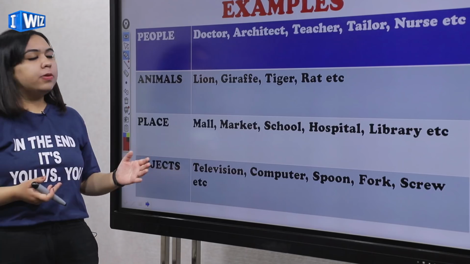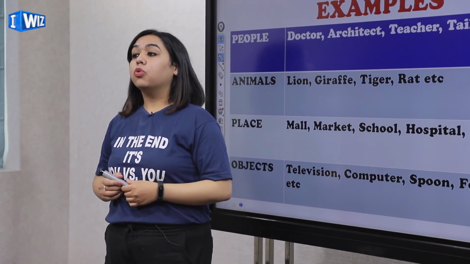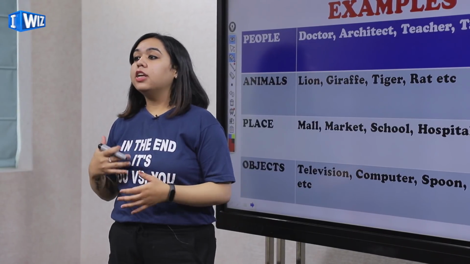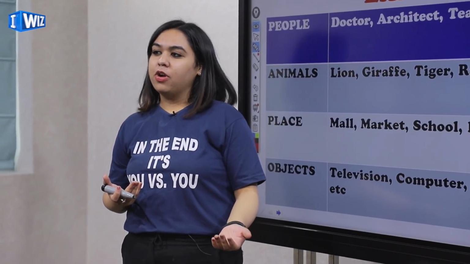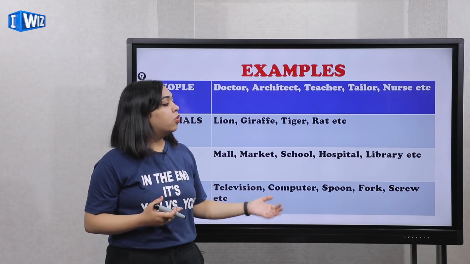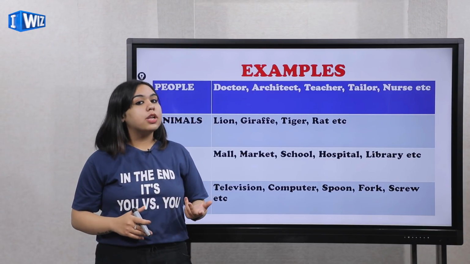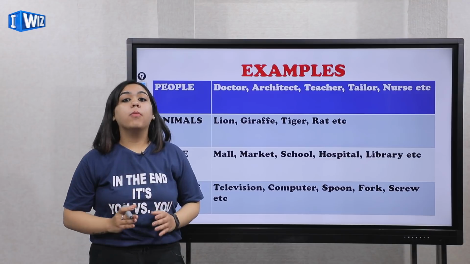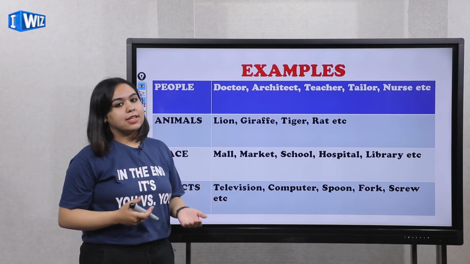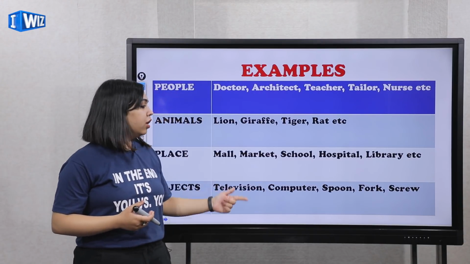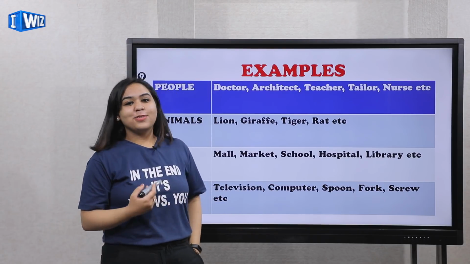Now place. For example, if I ask you, it's Sunday today and where are you planning to go? You say, Mom, I'm planning to go to a mall. You have not named the mall, right? When you have not named the mall, then it will be a common noun. So mall, market, school, hospital, library, etc. Till the time you are not specifying which school, which library, which mall, it's just a common noun because you're talking in general. You can go to any mall. Next, objects: television, computer, spoon, fork, screw, etc. Just in general, not particular. So I hope these are clear.